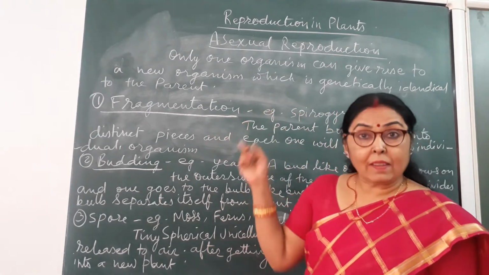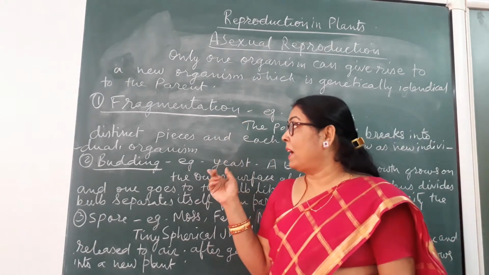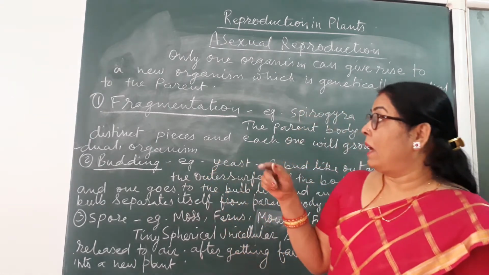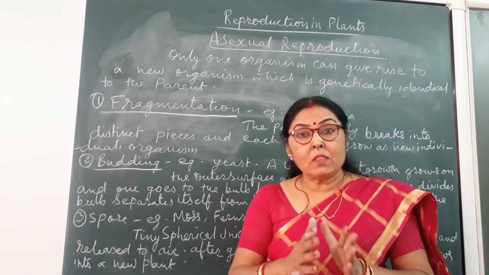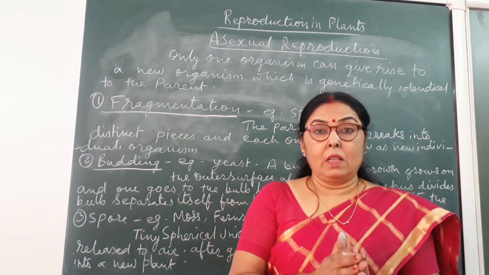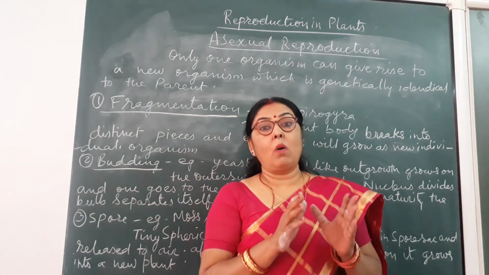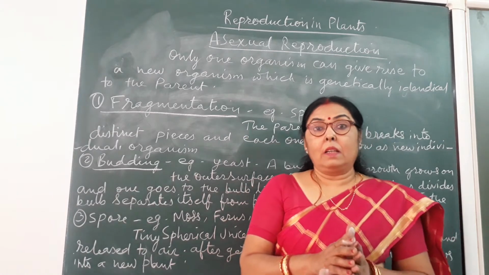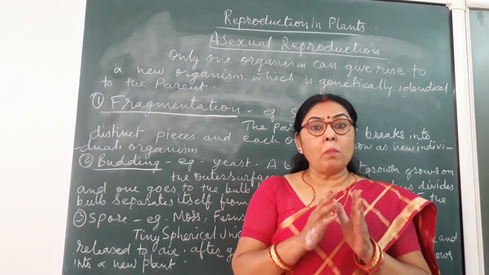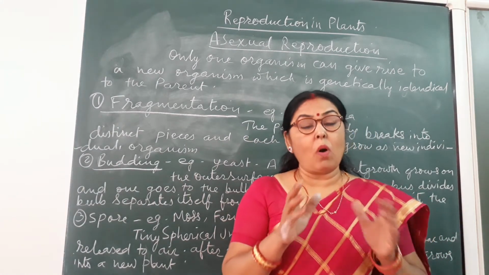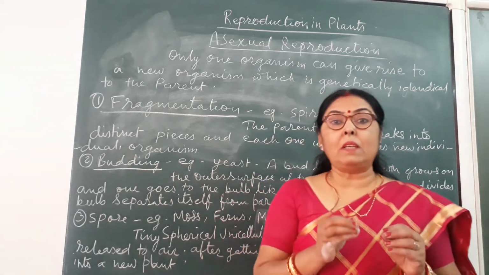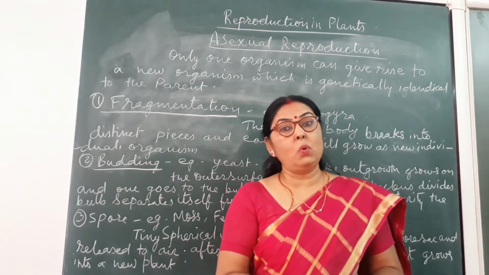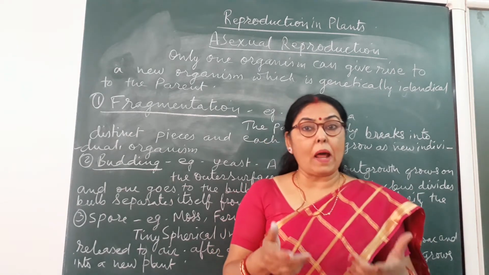The asexual methods of plants are, first is fragmentation. Fragments means pieces. The unicellular plants divide into many pieces or break into many pieces, and each piece will grow into a new young one, means new plant.